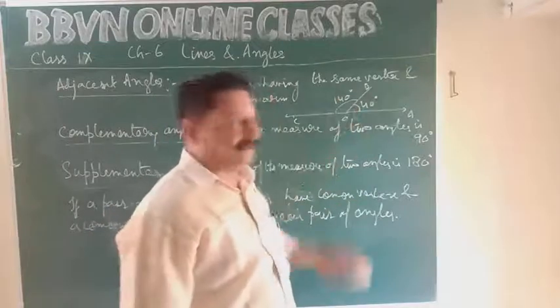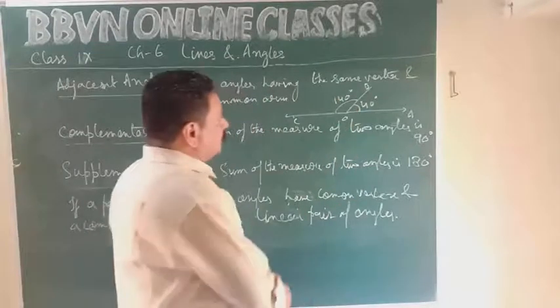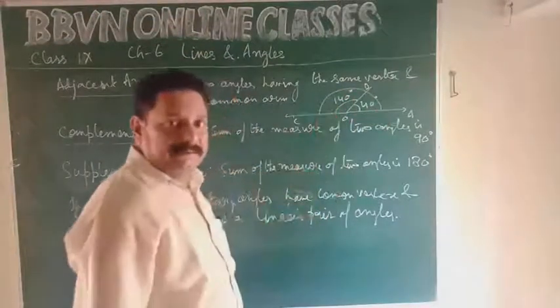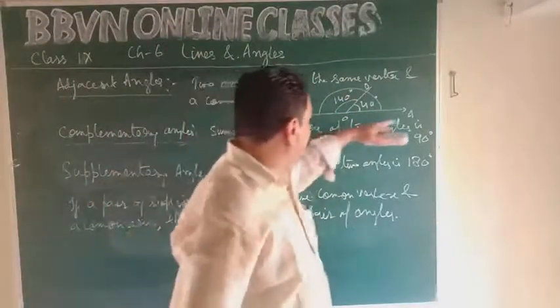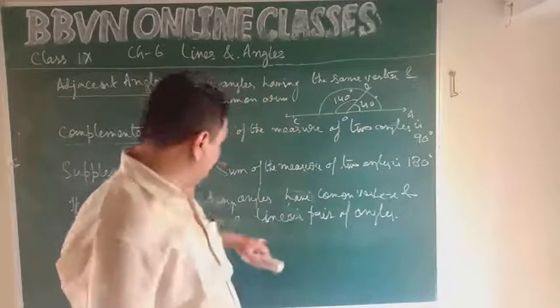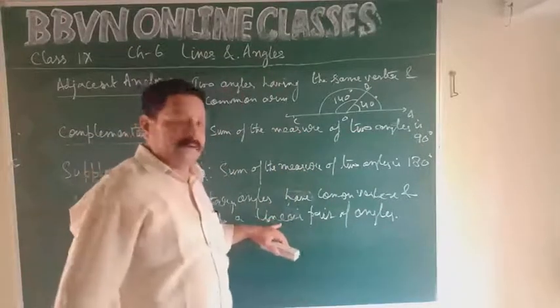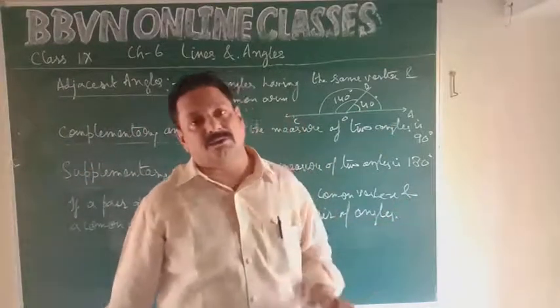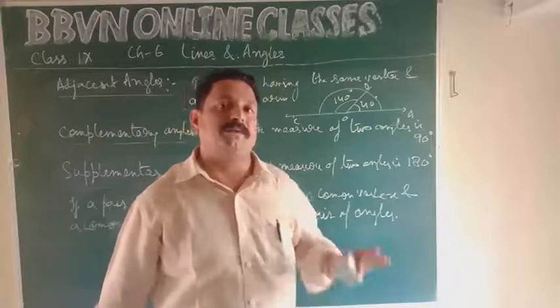Sum of their measures is 180 degrees. So this entire angle AOC will be 180 degrees, right? So this AOC becomes a straight line. The word linear comes from line. Such a pair of angles is known as a linear pair of angles.